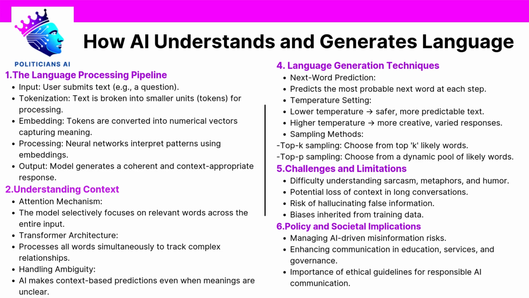5. Practical implications for society and policy. Now let's tie these technical insights to broader societal and policy considerations. Information integrity. AI-generated misinformation can spread faster and more credibly than ever before. Policymakers must consider frameworks for detecting and mitigating false information produced by AI.